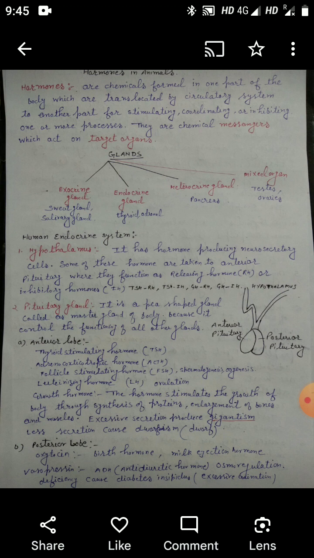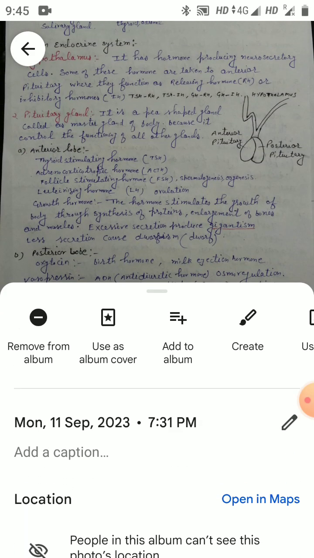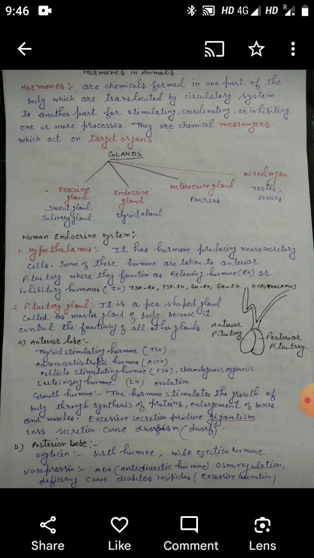So when we are saying glands, they are of different types. Exocrine glands are the glands which have ducts; they pour their secretion at the site with the help of ducts. Then we have endocrine glands, which are ductless. Heterocrine glands act as both exocrine and endocrine. Then we have mixed organs.